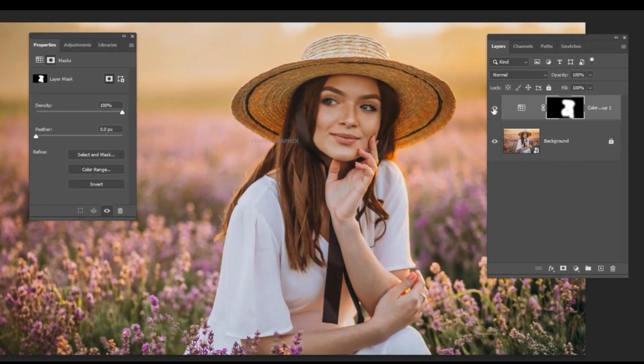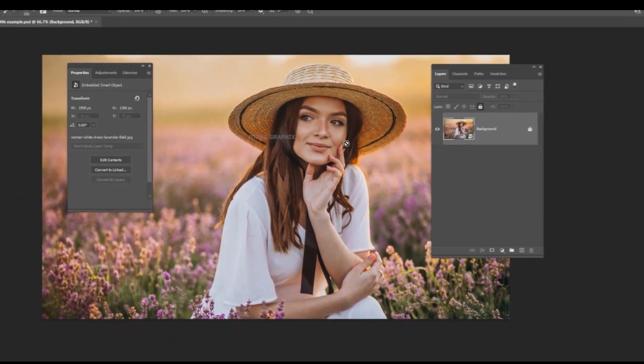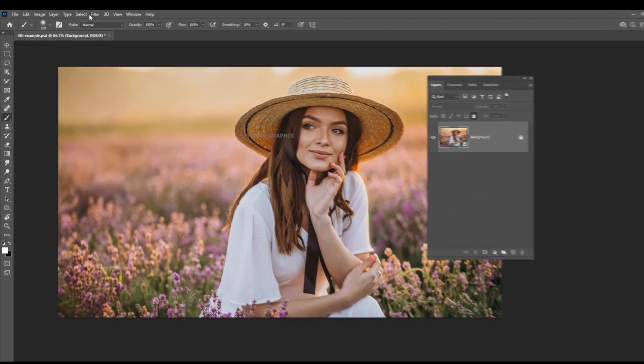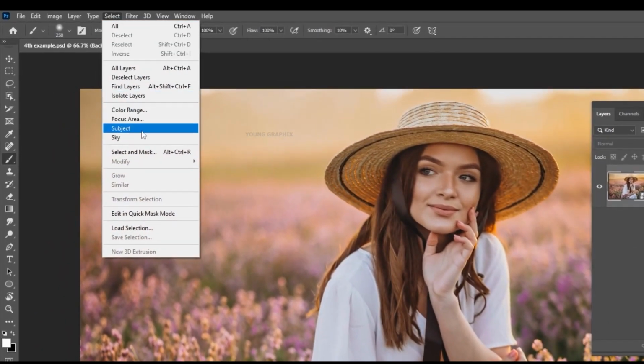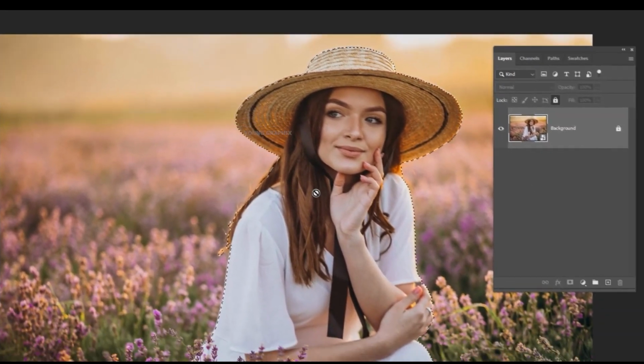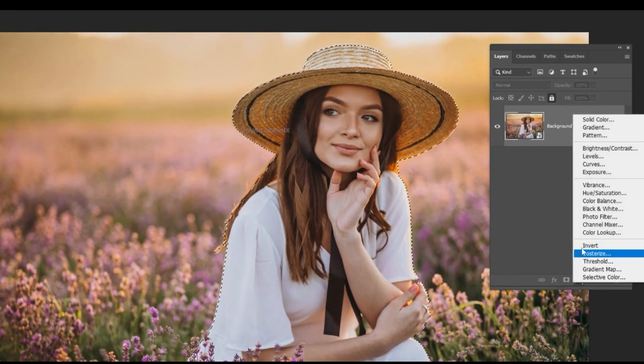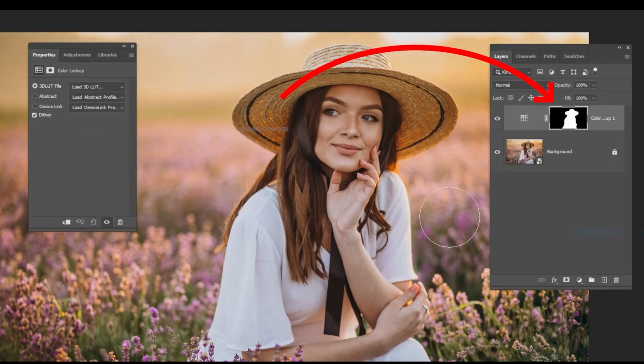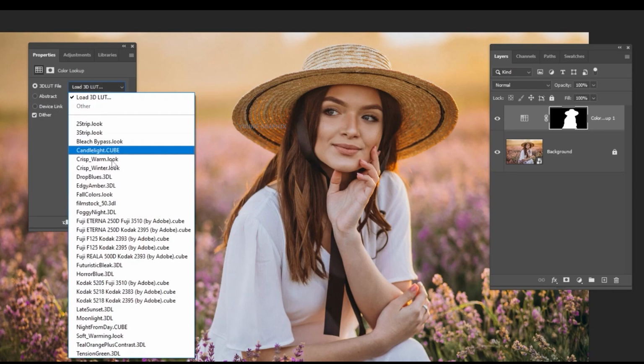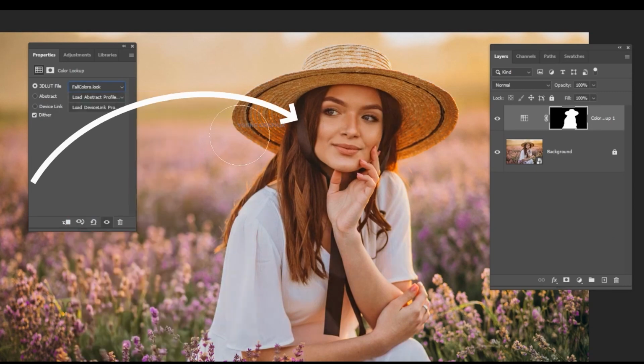Here's the before. Here's the after. Let me show you an easier way to do it. Delete the adjustment layer. Before creating any adjustment layer, make a selection beforehand. Click on Select, Subject, and then create a color lookup adjustment layer. Have a look, it already comes with that mask. Now let's change it to fall colors. As you can see, the effect came only on the subject.